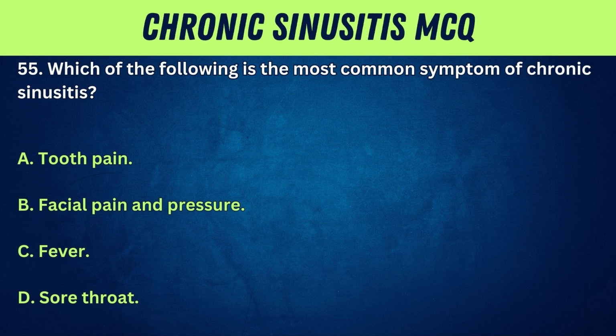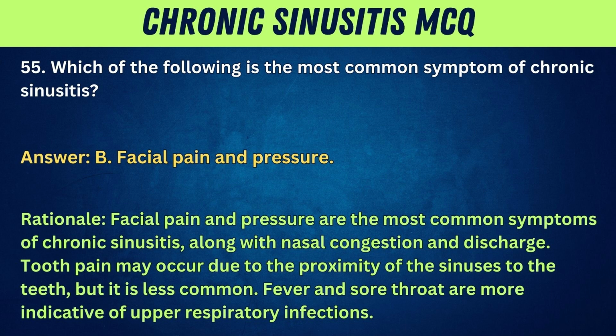55. Which of the following is the most common symptom of chronic sinusitis? A. Tooth pain. B. Facial pain and pressure. C. Fever. D. Sore throat. Answer: B. Facial pain and pressure. Rationale: facial pain and pressure are the most common symptoms of chronic sinusitis, along with nasal congestion and discharge. Tooth pain may occur due to the proximity of the sinuses to the teeth, but it is less common. Fever and sore throat are more indicative of upper respiratory infections.